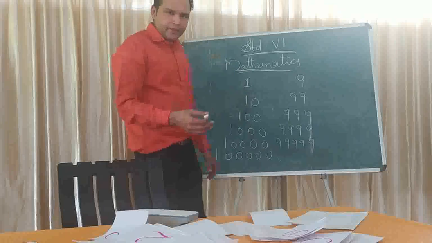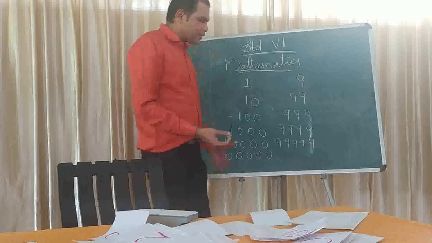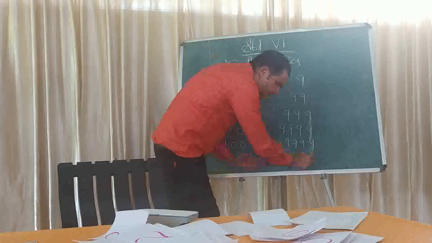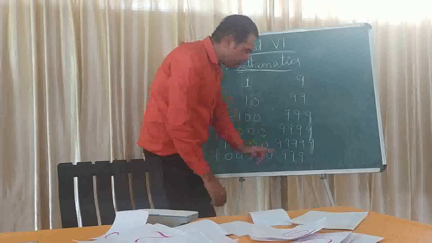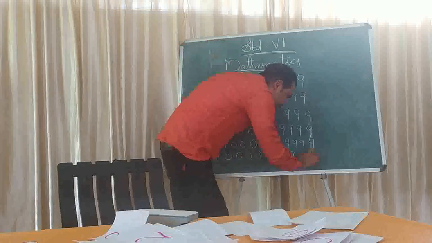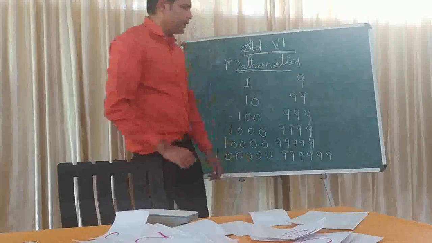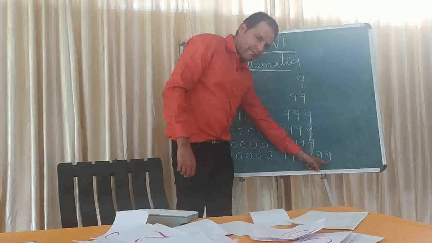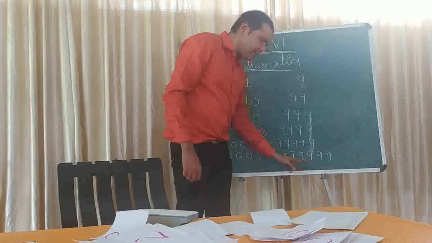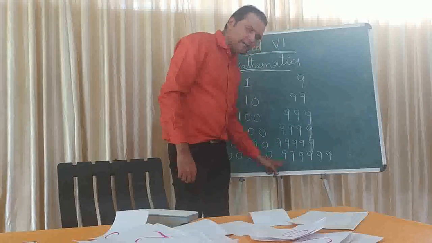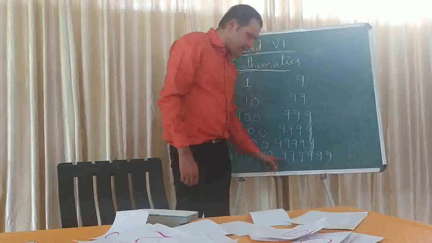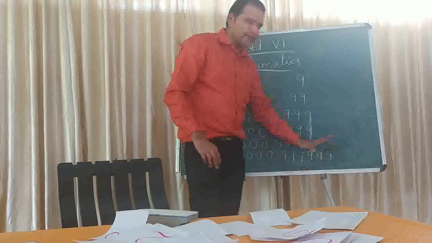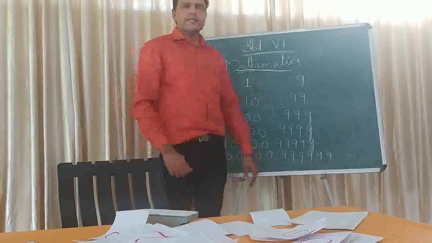And can you tell me which is the largest 6-digit number? So how will you form it? Okay, here I'm going to write 9, 9, 9. How many 9s do we want to write? 6 9s. Now it is only 3 9s. Then 9, 9, 9. Okay. So can you read this number? This 9 is in 1's place, 10's place, 100's place, 1000's place, 10,000's place, and in lakh's place. And this can be read as how many lakhs? 9 lakh. Then how many thousands? 99,000 and 999. So this is the largest 6-digit number.